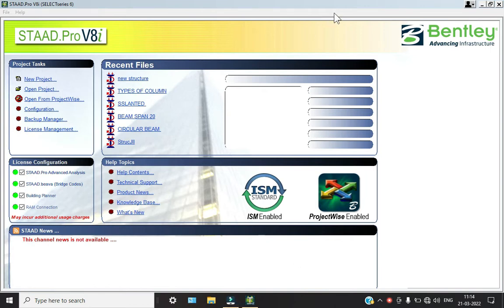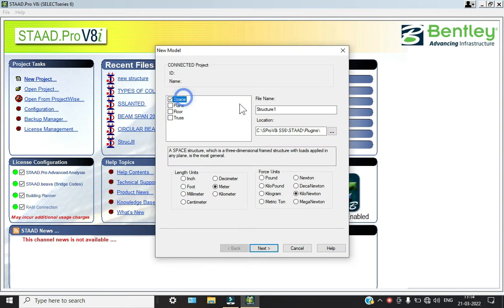So for that we have to open our Staadpro software, go to new project, click on space. So why we are selecting space means it's a three-dimensional one where load supply is also in the three-dimensional, okay? If you take plane or floor, so it will be somewhat 2D to 3D only. So that way we'll take the space. So space is nothing but a halo like in from every side we can see, right? So for that I'm going to give a structure as